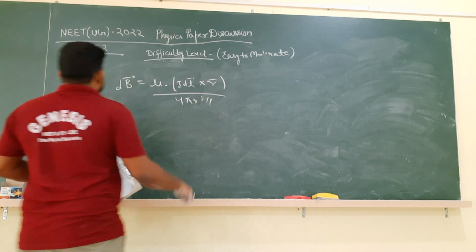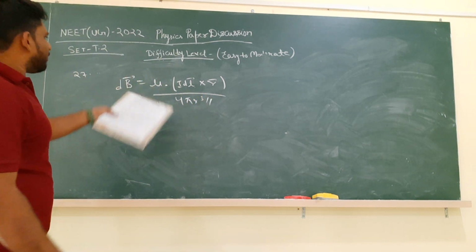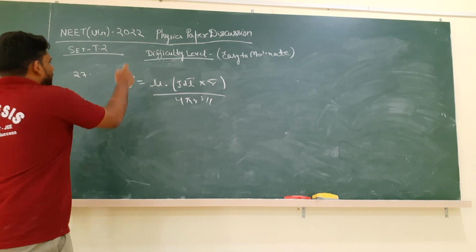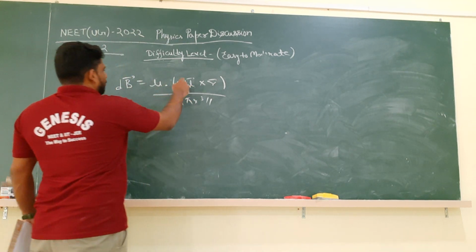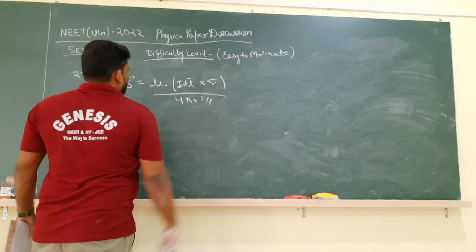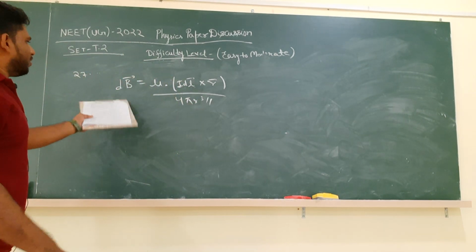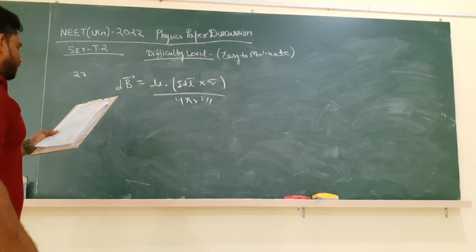So this is how the Biot-Savart law is defined. Yes, it will give the magnetic field of an infinitesimal small part of a conductor of current I and radius r. From that we can say statement 1 is correct.